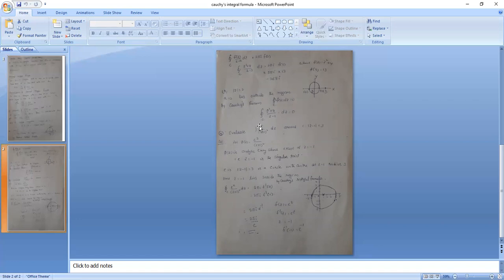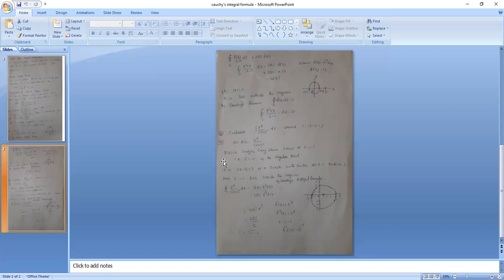Next, evaluate integral e power z by z plus 1 whole square dz around c, z minus 1 equal to 3. So evaluate this integral value along the curve z minus 1 equal to 3. Take this function f of z equal to e power z by z plus 1 whole square. First check where this function fails to be analytic. Denominator is 0, z plus 1 whole square equal to 0, z equal to minus 1.